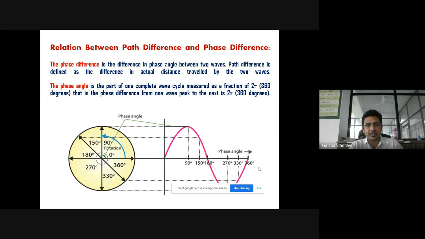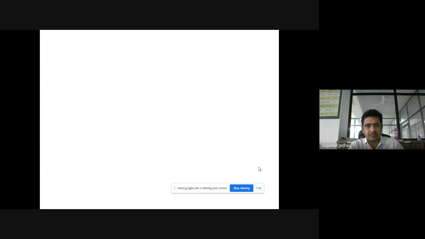Along with this, the topic which we discussed in last week's lecture was the relation between path difference and phase difference. So we know what the phase difference is. It is nothing but the difference in phase angle between two waves, and the path difference is nothing but the difference in actual distance traveled by the two waves. So that is about the path difference and phase difference.